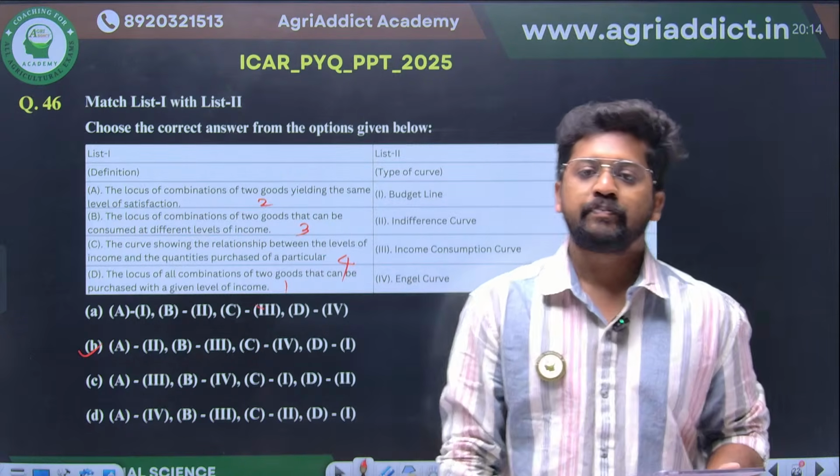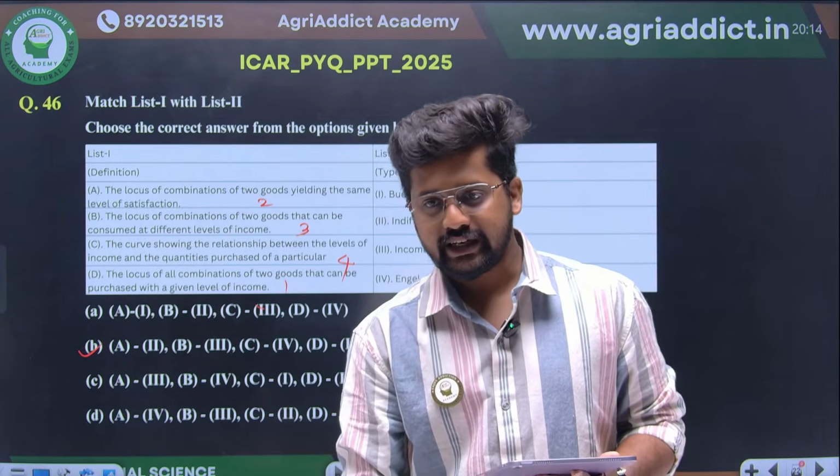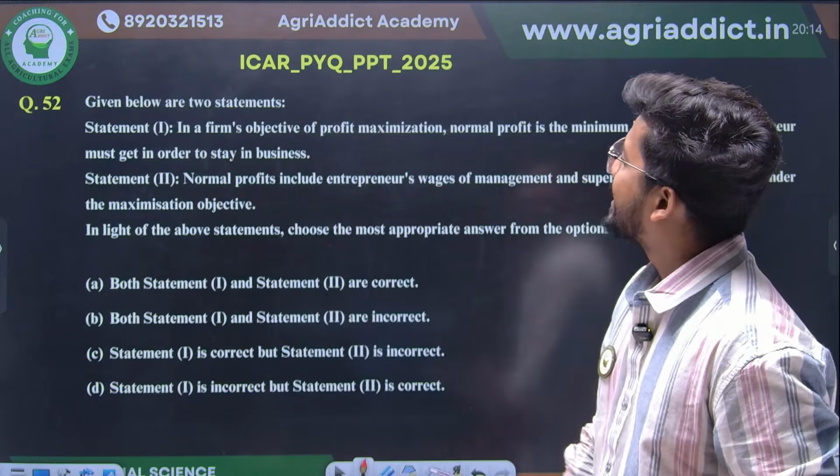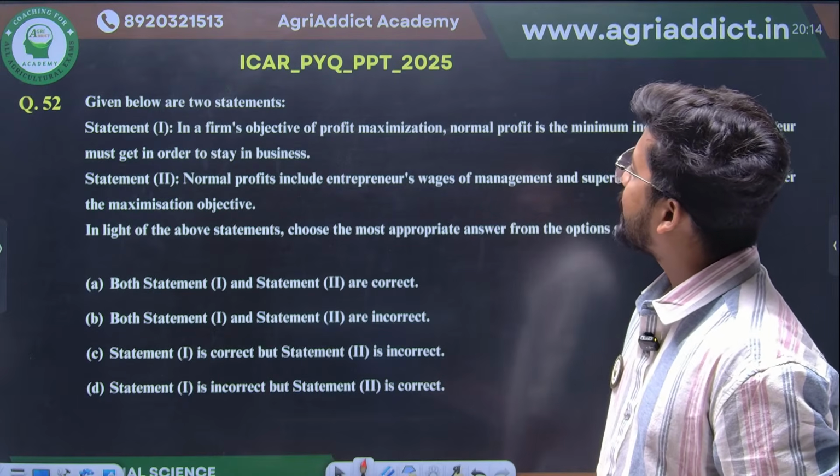Okay, yes, B should be 3. Yes, my mistake, sorry. Okay, so again another statement question.